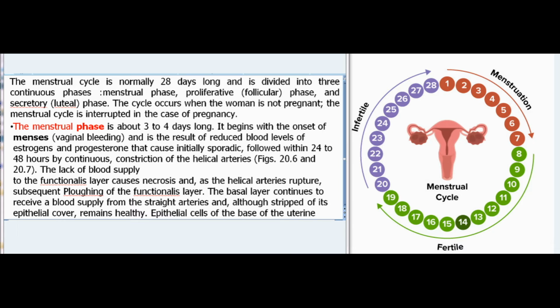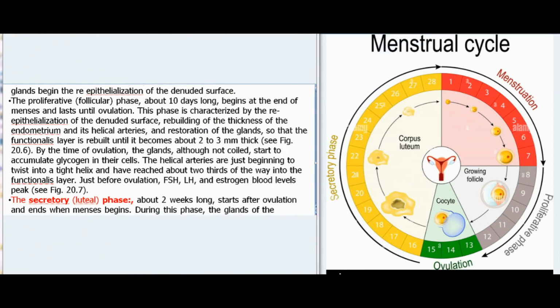The basal layer continues to receive a blood supply from the straight arteries and, although stripped of its epithelial cover, remains healthy. Epithelial cells of the base of the uterine glands begin the re-epithelialization of the denuded surface. The proliferative (follicular) phase, about 10 days long, begins at the end of menses and lasts until ovulation.